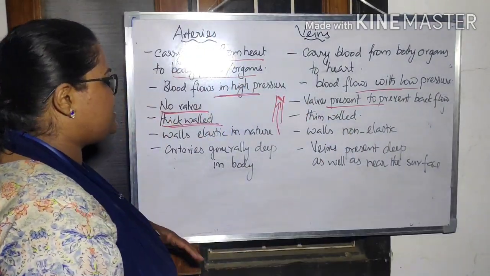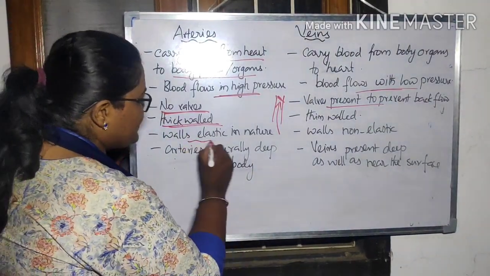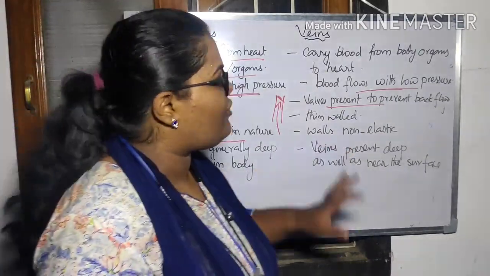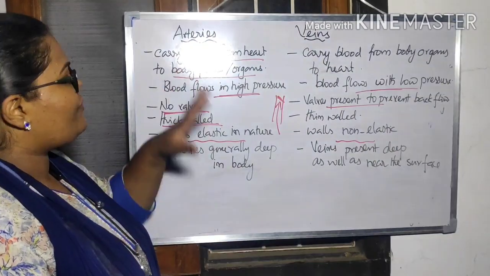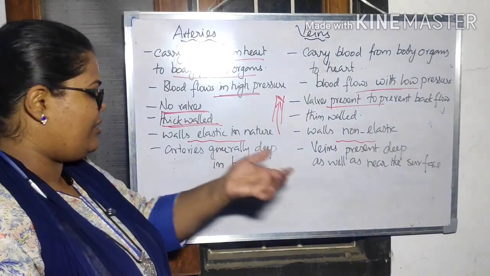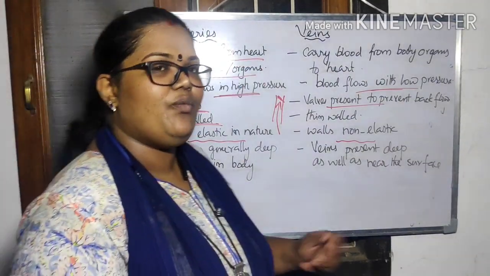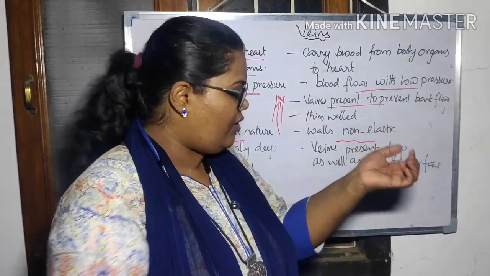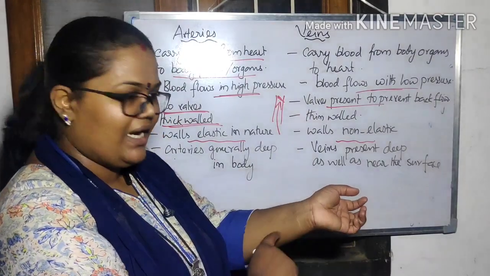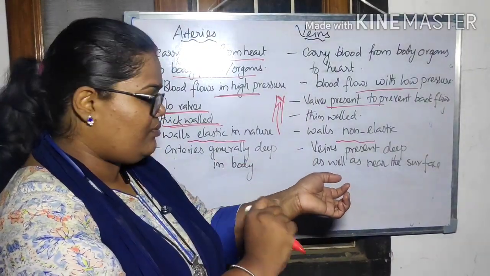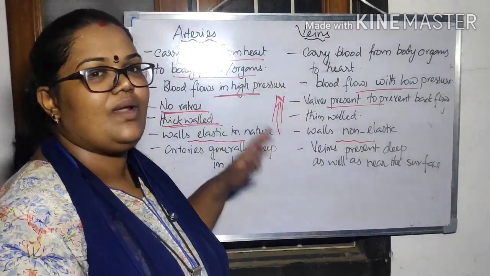Now the next point we have to discuss: with high pressure the walls must be somewhat elastic. So the walls are elastic in nature in the case of arteries, and in the case of veins they are non-elastic. Now where are they present? Most of the arteries are deep inside our body. We cannot see them from outside. What about veins? Veins are deep inside our body and also near the surface. Mostly in your hands you can see some blood vessels, a light greenish blue color. Those are the veins. So these are the major differences between artery and vein.